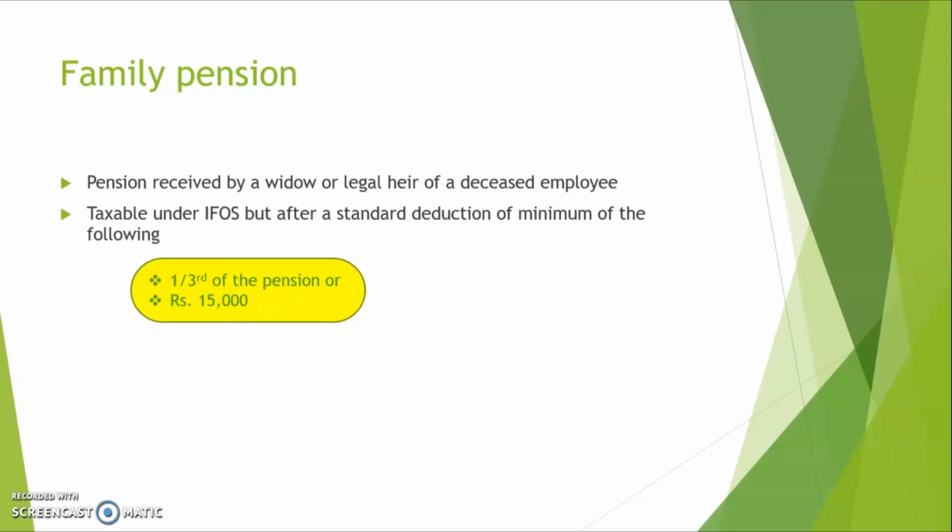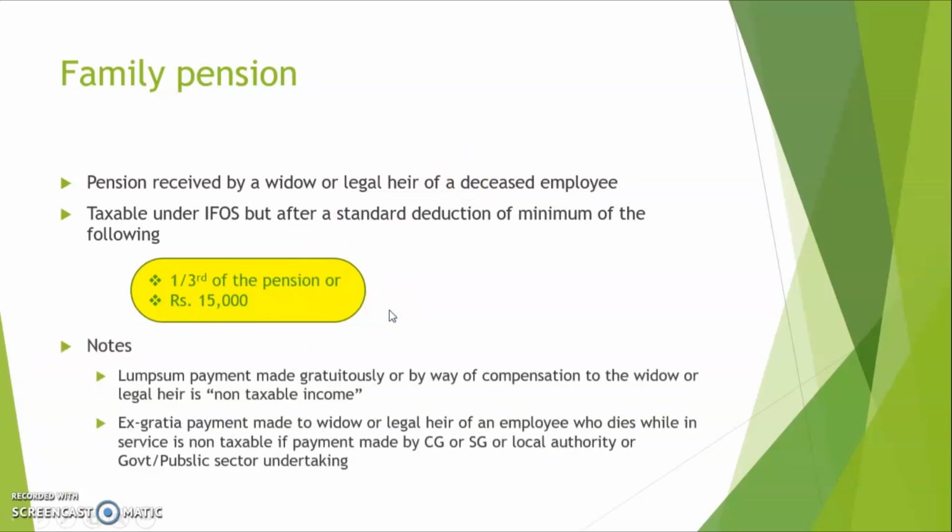Now there is not much we have to learn under family pension like we learned under the previous items, but then there are certain notes that you need to take care of as in the following. First one, lump sum payment made gratuitously or by way of compensation to the widow or legal heir is non-taxable income, with the only condition that the employee passes away while he is in service. Alright, so pretty clear, nothing much happening there. An employee who is in service passes away and the employer makes a payment which is not legally required to the heir of the deceased employee.